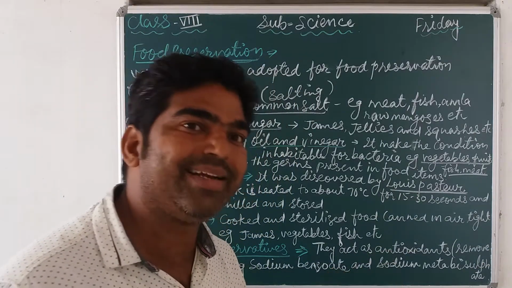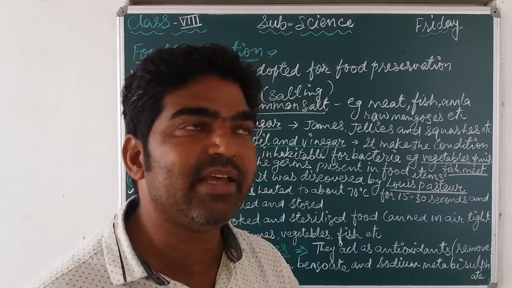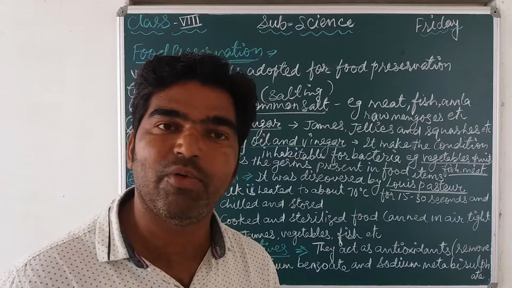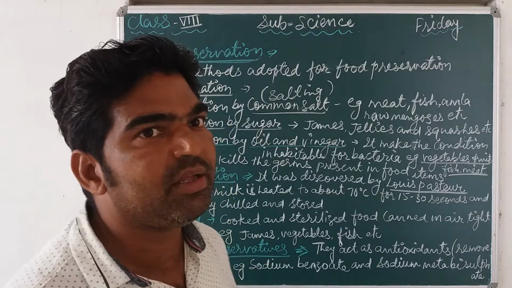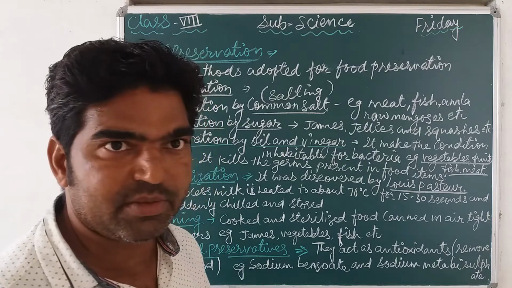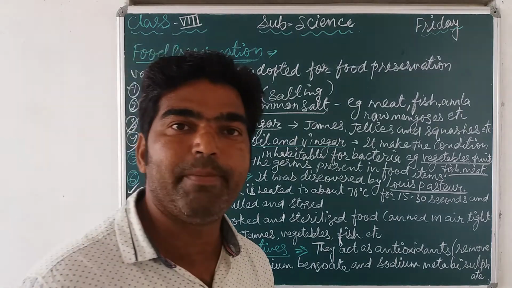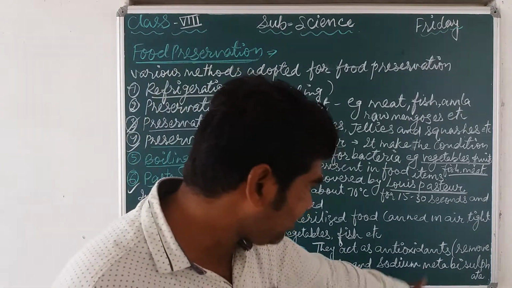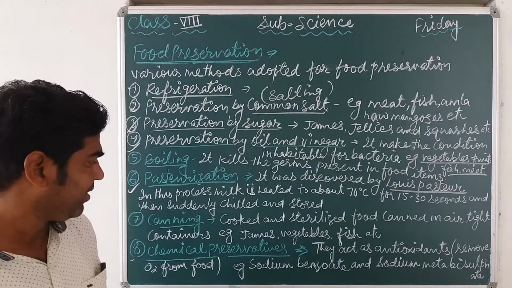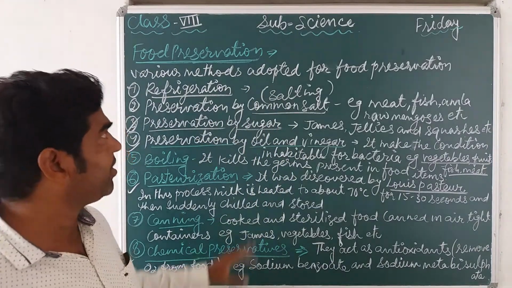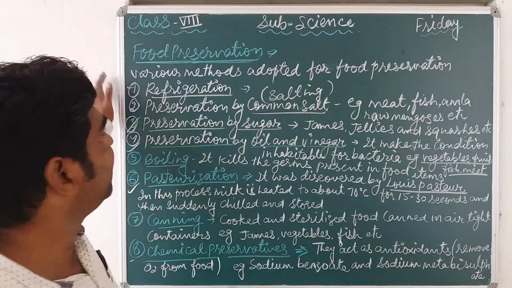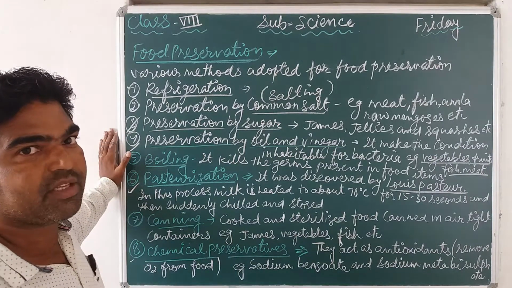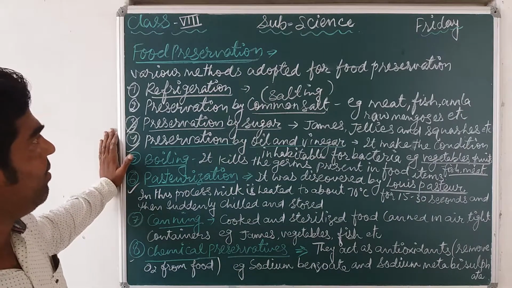So a certain chemical which is used as a food preservative, that chemical is called a chemical preservative. For example, sodium benzoate and sodium metabisulfite. Okay, so this is all about food preservation and the methods of food preservation.